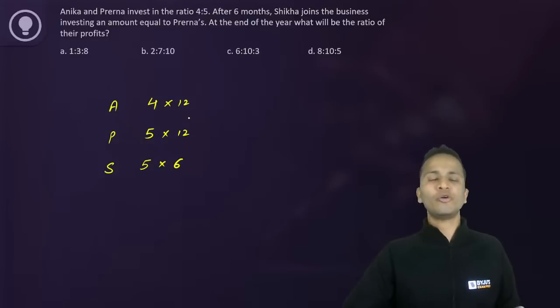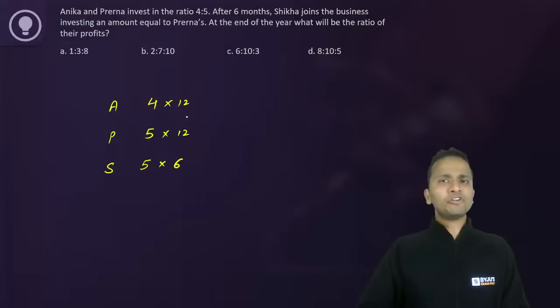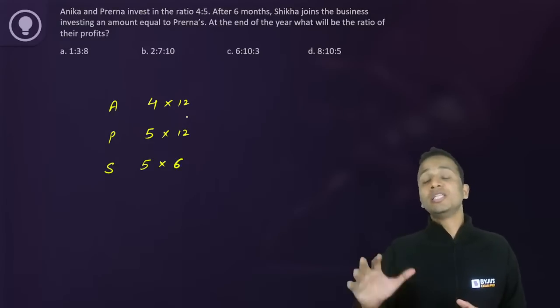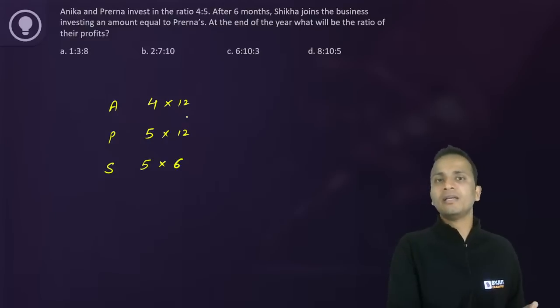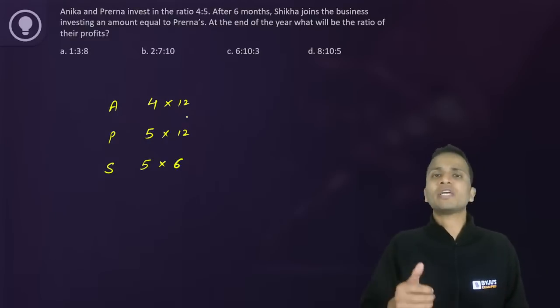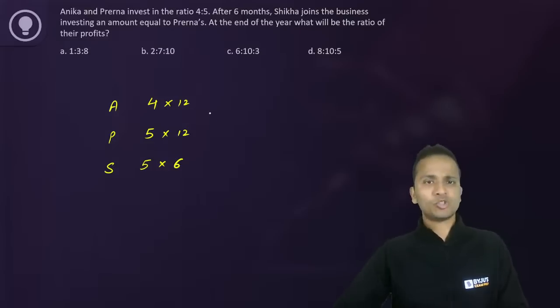That will give you the ratio in which the profits should be divided at the end of the year. So this is the question of partnerships in which the ratio of the profits is the ratio of the products of the capital and the time period. This is what I have done.